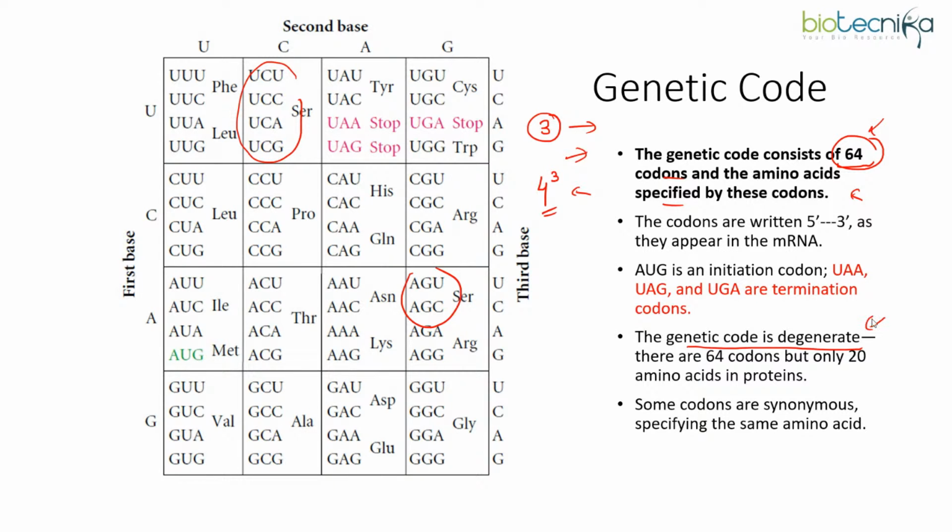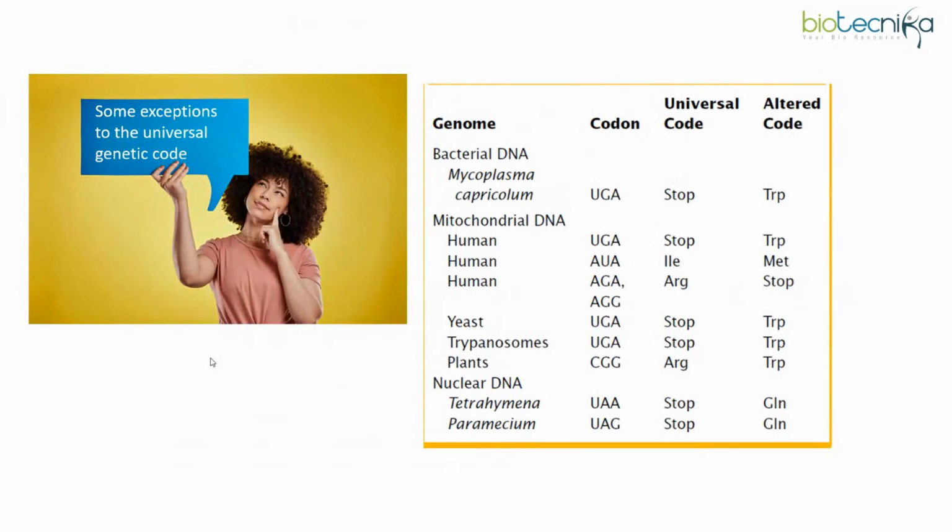Now apart from that, you need to remember which codons act as the stop codons: UAA, UAG, UGA. Again, this could be directly asked. And the start codon is AUG, which codes for methionine. All these points you must note down. This is another important table which I am going to share with you, about the exceptions to the universal genetic code. Yes, there exist some exceptions to the genetic code.